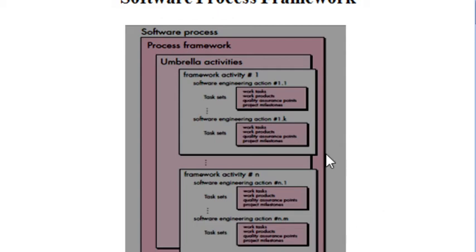Here you could see the software process has a framework, and inside the framework we have the umbrella activities, and umbrella activities consist of numerous activities, and each activity has many tasks. A task defines the steps that have to be taken in order to accomplish a particular activity.